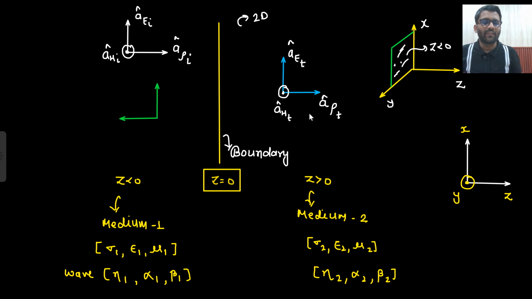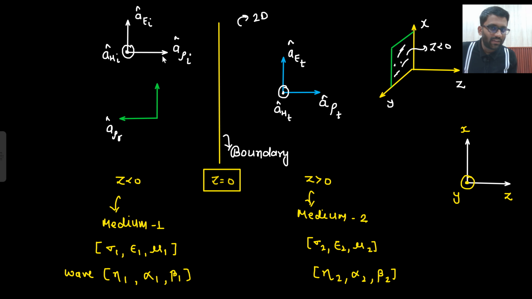Now let's talk about the reflected wave. So this was my boundary, right? The wave came and then it is reflected back. So now the wave will travel in this direction. Initially it was coming like this, then here it struck and now it will travel like this. So the direction of the wave got changed, right? This will be the direction of the reflected wave. Incident, reflected and transmitted: the transmitted wave has the same direction, but the reflected wave changed its direction.